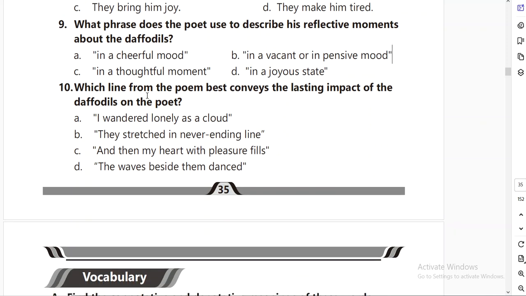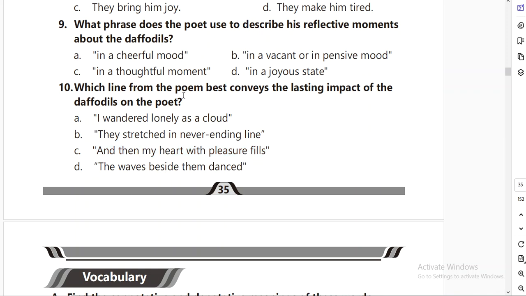Question number 10: which line from the poem best conveys the lasting impact of the daffodils on the poet? What was the impact or effect of the daffodils on the poet? Let's see the answer. "I wandered lonely as a cloud", it's not an impact. "They stretched in a never-ending line", no. "And then my heart with pleasure fills". "The waves beside them danced". The answer is C, "And then my heart with pleasure fills."